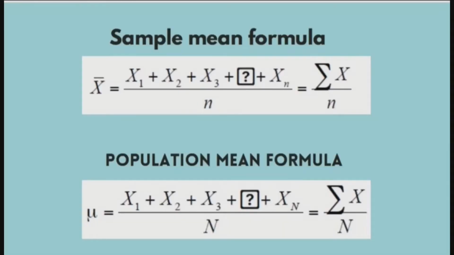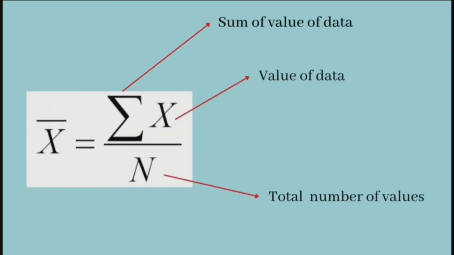Before I explain further, it is important for us to know the formula to find the mean in a set of data. The formulas to find the sample and the population mean are shown on the slide. Don't be afraid, it looks confusing, but it is easy to use the formula after we go through the example later. The formula that we only need to memorize is shown on the slide right now. The sigma represents the sum of the values of data, the X symbol represents the value of data, and the N symbol represents the total number of values.